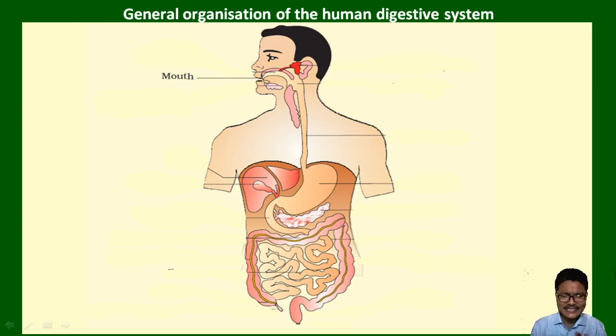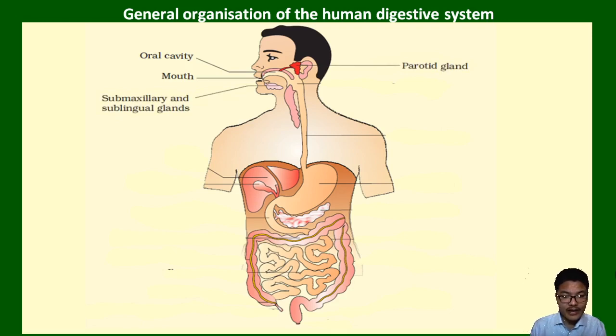Now let's see the simple diagrammatic representation of the human digestive system. Our digestive system, the gut, starts with an opening outside, that is the mouth, through which we take in food. And inside the mouth we have the mouth cavity or oral cavity.